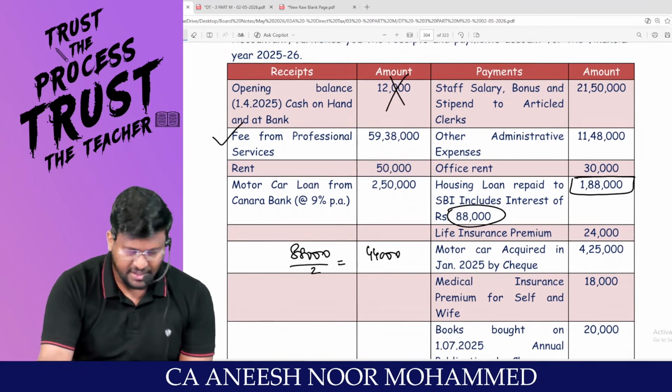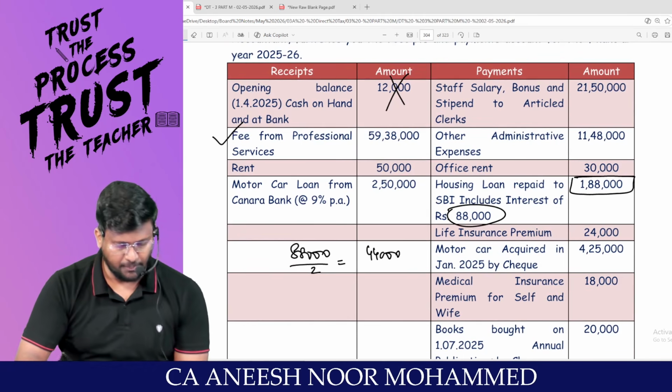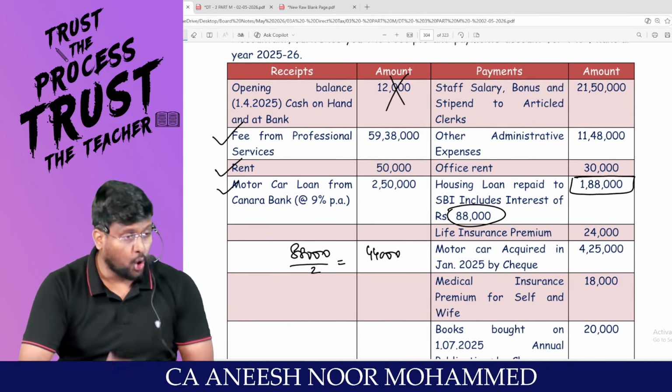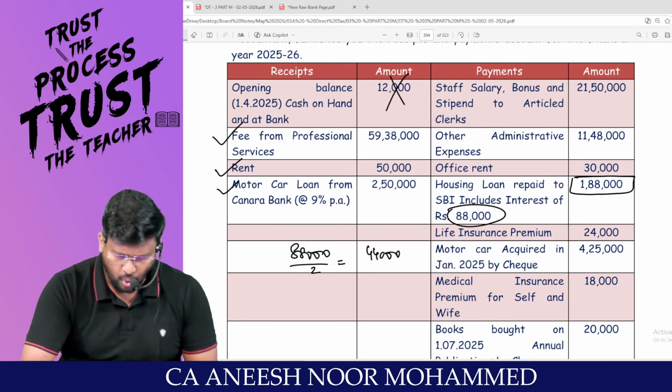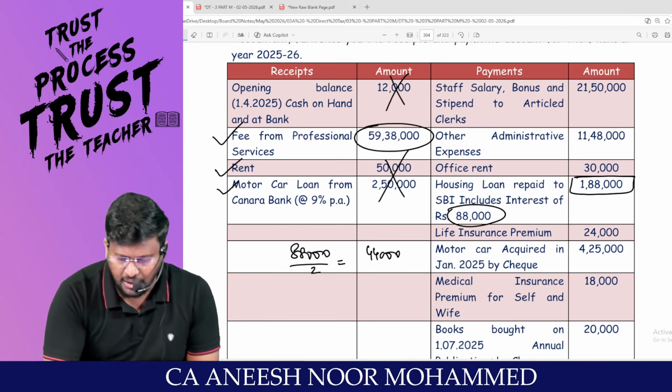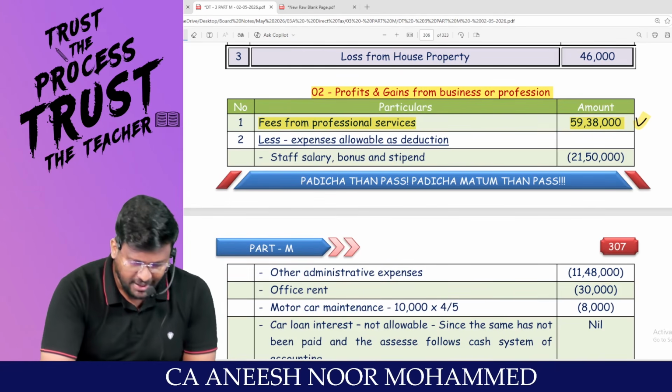Next one. Sir, is the rent PGBP income? No. We already included it in the income from house property. Is the car loan income? No, it's a liability. So even that will not come. Only 59,38,000 will come as the income of the PGBP. From that I have to reduce expenses.